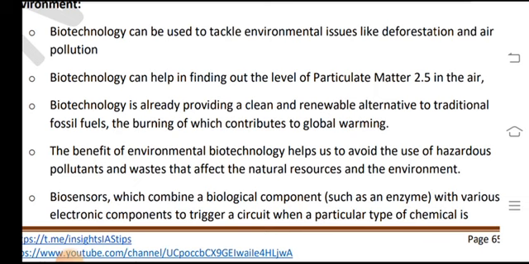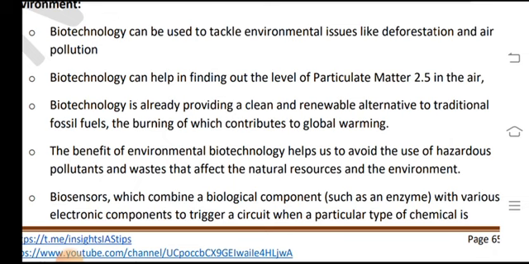Biotechnology can be used to tackle environmental issues like deforestation and air pollution. Biotechnology can help in finding out the level of particulate matter 2.5 in the air, and in providing clean, renewable alternatives to traditional fossil fuels, the burning of which contributes to global warming.